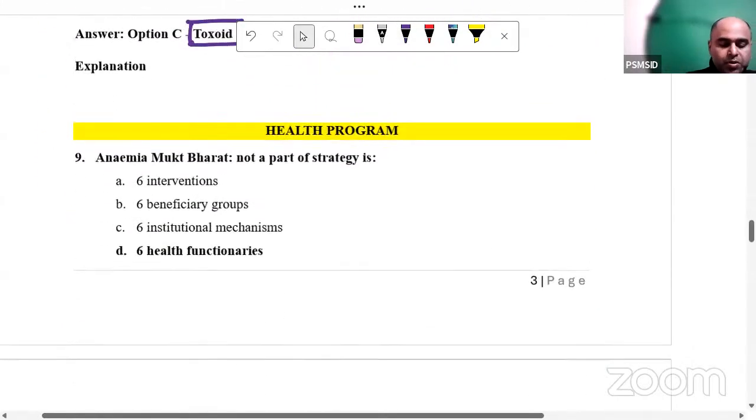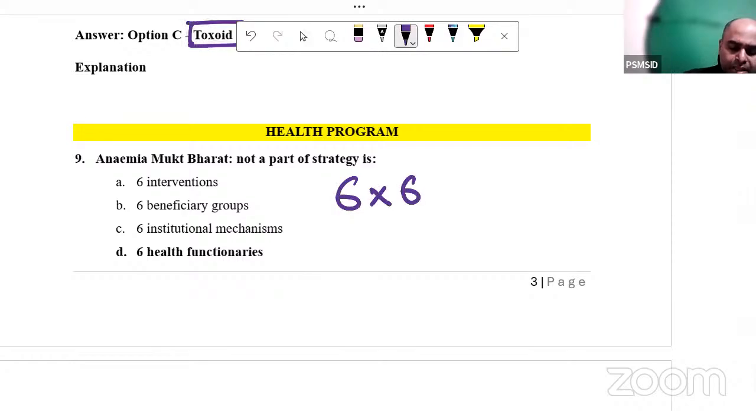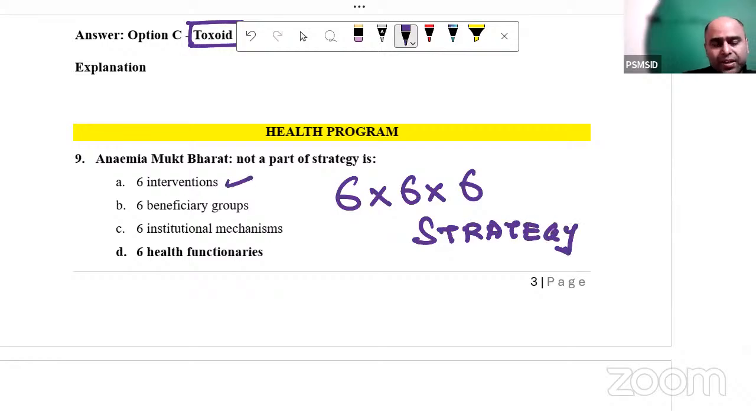My topic of discussion comes from question number 9. Anemia Mukt Bharat, not a strategy is. If you open your class notes, classically we teach you a 6 into 6 into 6 strategy. In this strategy, we have 6 interventions, 6 beneficiary groups, and 6 institutional mechanisms. I always say that the 6 institutional mechanism details are not important, but we do read in detail the 6 interventions and the 6 beneficiary groups. So the answer to this question was 6 health functionaries, option number 4.